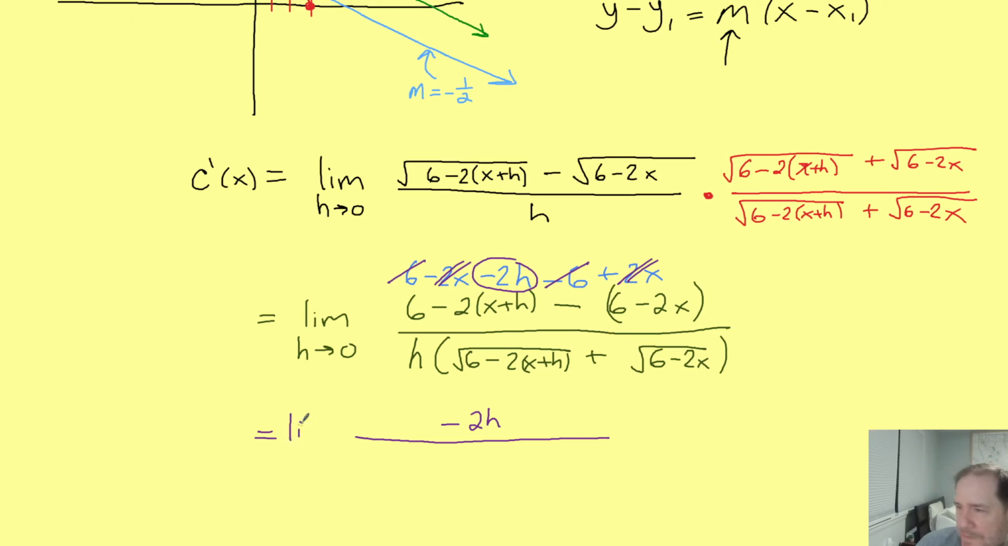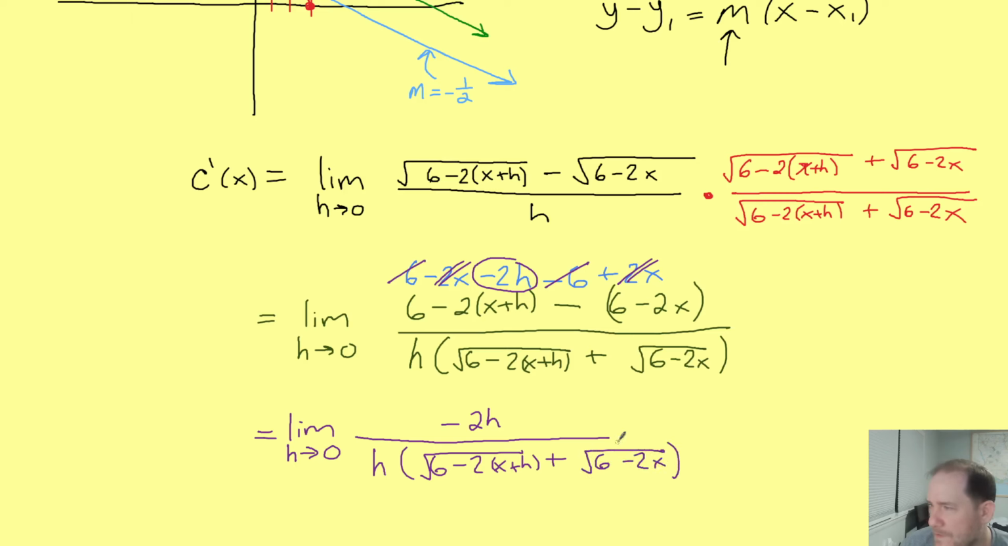This is still a limit, by the way. Don't forget to include your limit notation in every single line. Downstairs we have h times the conjugate, square root of 6 minus 2x plus h, plus square root of 6 minus 2x, close. All right, so now what? The h's cancel. And the second those h's cancel, we know that we can now plug in 0 to evaluate our limit.